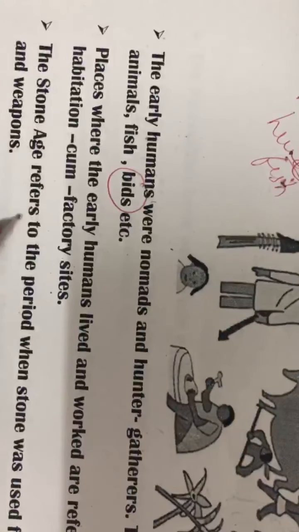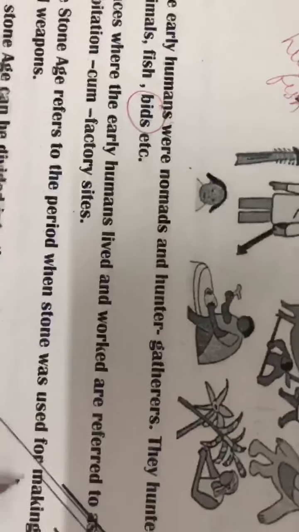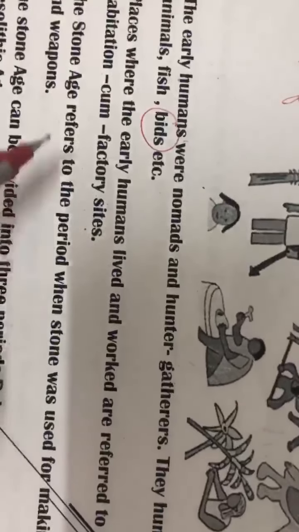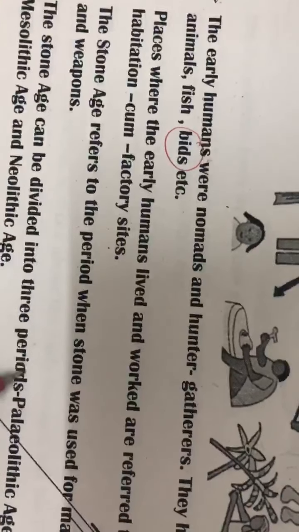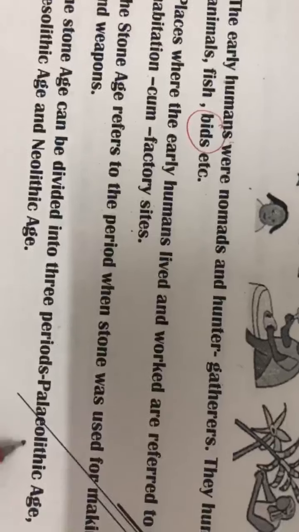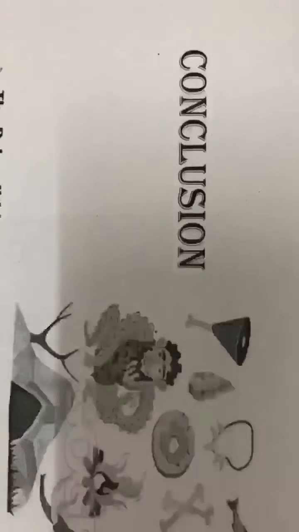The Stone Age refers to the period when stone was used for making tools and weapons. The Stone Age can be divided into three periods: Paleolithic age, Mesolithic age and Neolithic age.